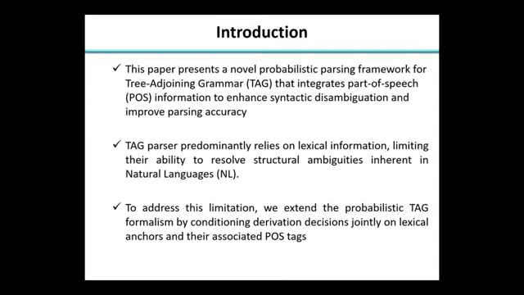TAG parsers predominantly rely on lexical information, limiting their ability to resolve structural ambiguity. Earlier parsers were based on lexical items; in any sentence there are different lexical items, but given the part-of-speech tagging for these lexical items, we can use this information during the parsing process.